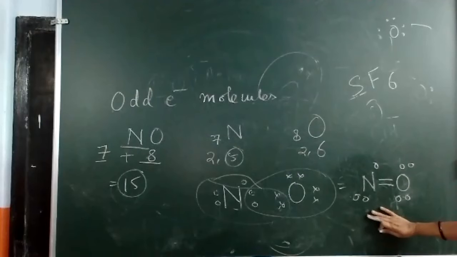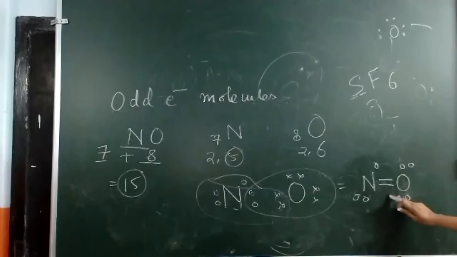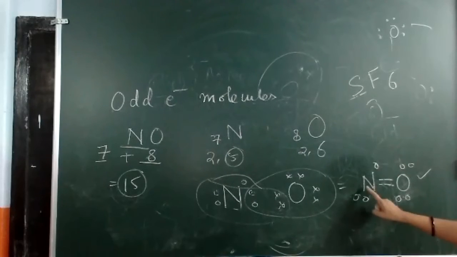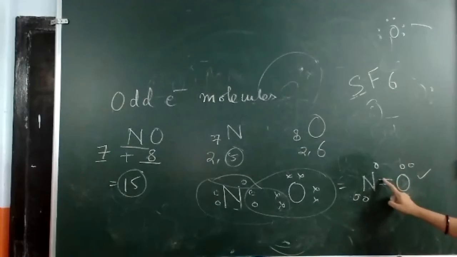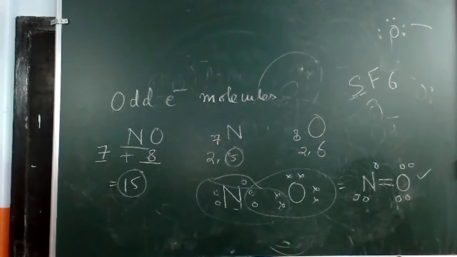This is one possibility, where oxygen has completed its octet, 1, 2, 3, 4, 5, 6, 7, 8. But what about nitrogen? 1, 2, 3, 4, 5, 6, 7. Nitrogen's octet is incomplete. So this can be the condition.